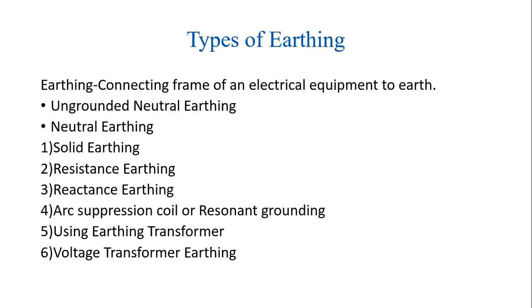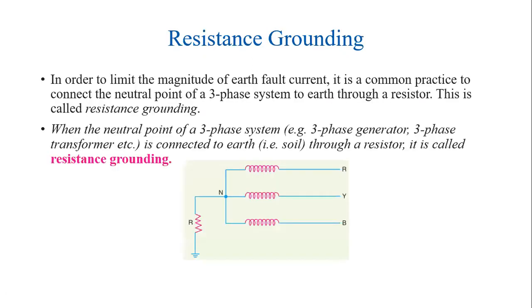Today I am going to explain about resistance earthing. Let us discuss what is meant by resistance earthing and what is the need for this resistance earthing. If a resistance is connected between neutral and the ground, then it will be termed as resistance earthing. And what is the need for it?